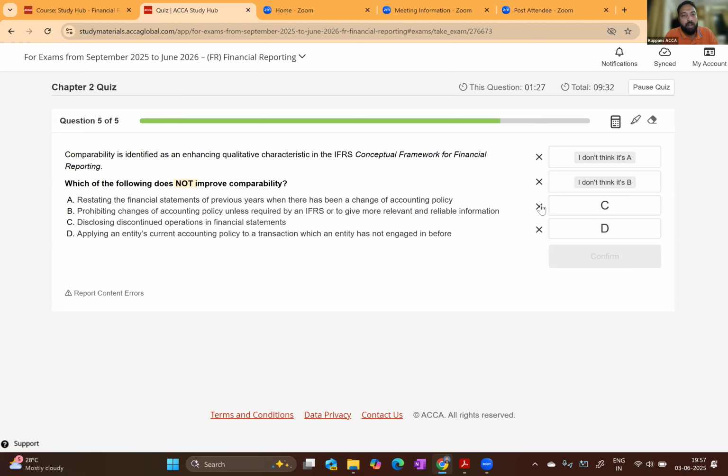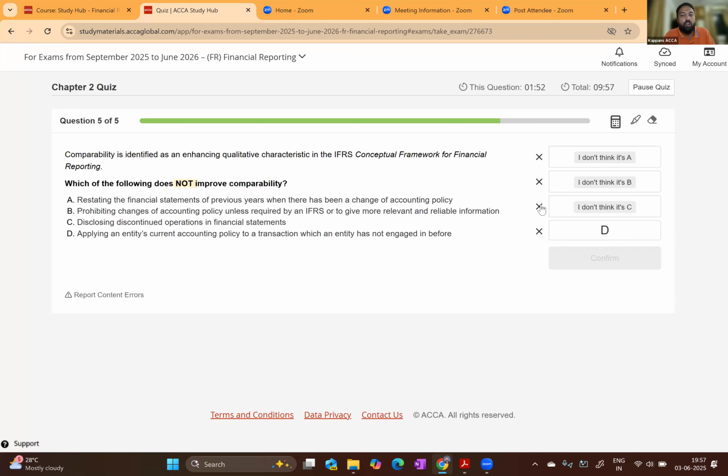Disclosing discontinued operation also improves comparability. We have learned in IFRS 5, non-current assets held for sale and discontinued operations, the cash flows as well as the profit from discontinued operations should be shown separately so that shareholders will be able to compare the financial statements with the previous year, and they will also get an idea of what is going to happen in the future as well.